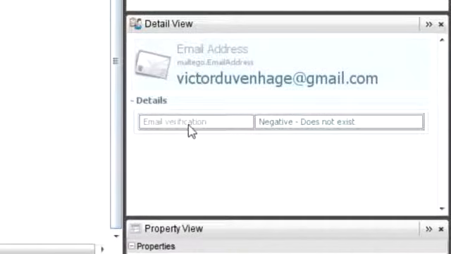And this is one of the few transforms that actually won't return an entity off the one that you've run the transform on. Instead, it's going to update that entity. So here you can see for the first time we've run it, it says email verification negative, does not exist. Right, so maybe the spelling is a little bit different.